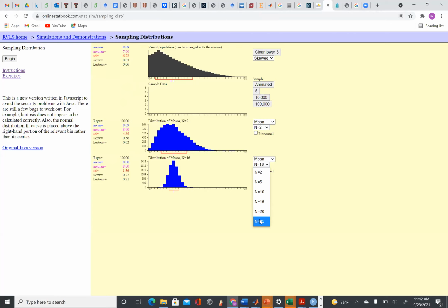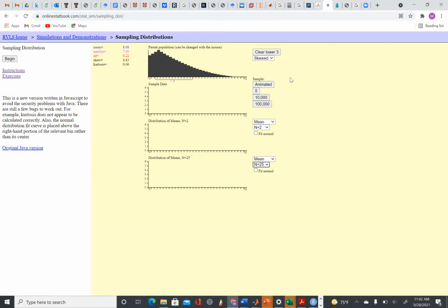So let's increase the sample size again, make it 25, and do it 10,000 times. See, here most of the observations are close to 8.08. That means the variability decreased. And here the mean is 8.08 and this is 8.09. They are very close. But when n equals 2, the mean is 8.03, and the difference for that one is larger than the difference between this one and this one.